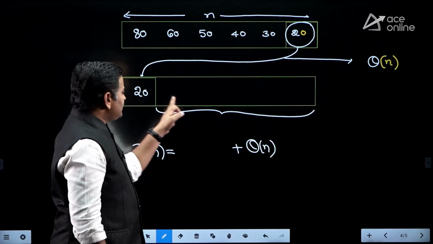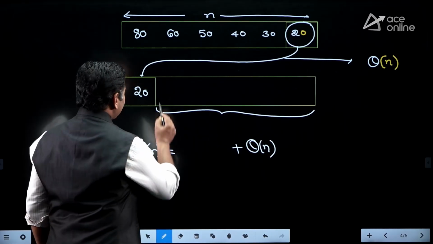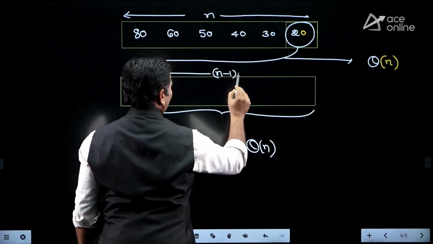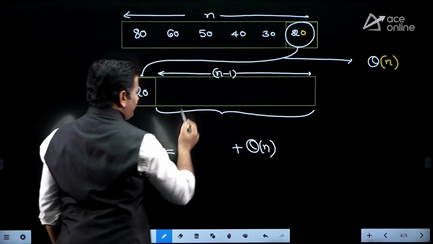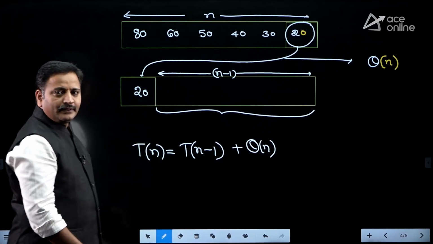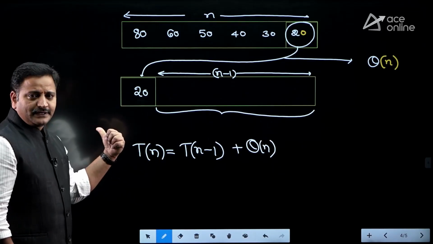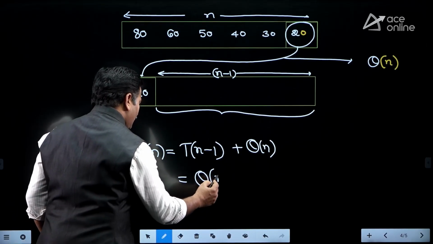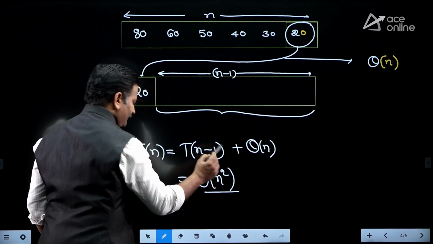Afterwards, this right subarray will have n minus 1 elements. To sort these n minus 1 elements, the time is T of n minus 1, right, friends? Again it is the same as the previous equation, therefore the time complexity after solving this is theta of n square.